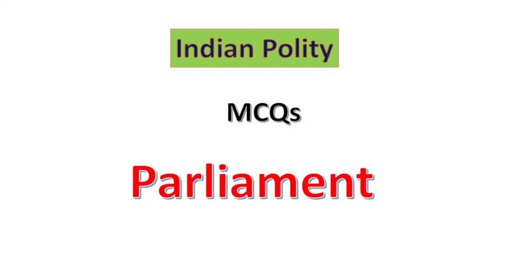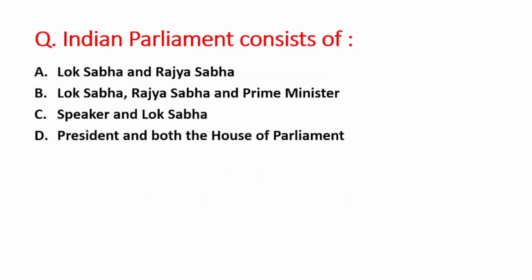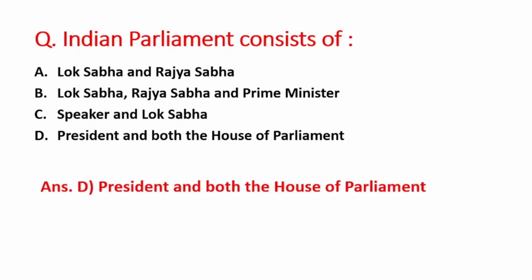So let us start our session with the first question. The question is, Indian Parliament consists of A option is Lok Sabha and Rajya Sabha, B option is Lok Sabha, Rajya Sabha and Prime Minister. C option is Speaker and Lok Sabha, and D option is President and both the House of Parliament. So right answer is option D, that is President and both the House of Parliament, that is Lok Sabha and